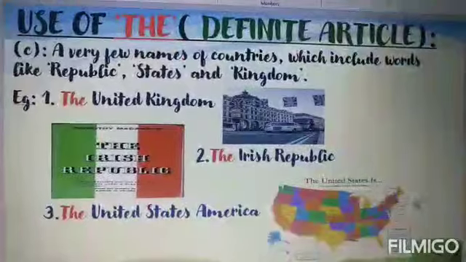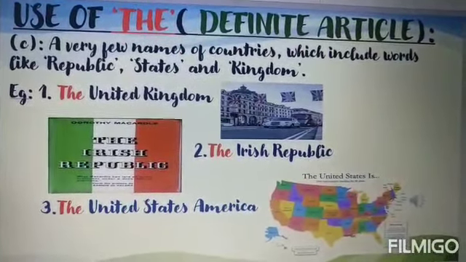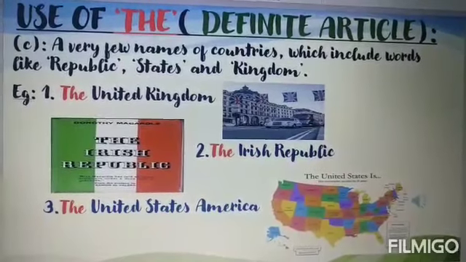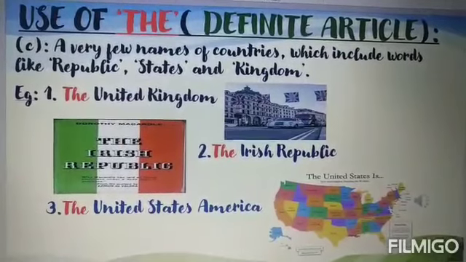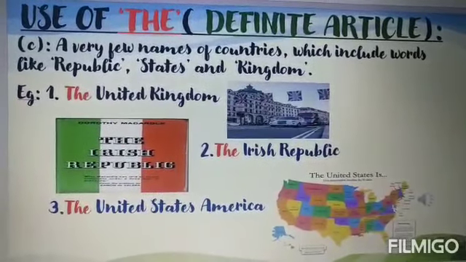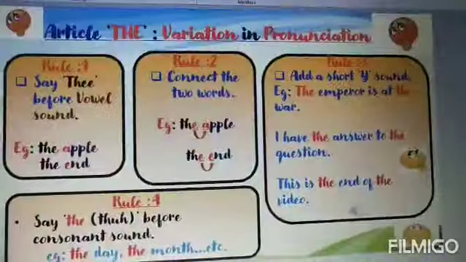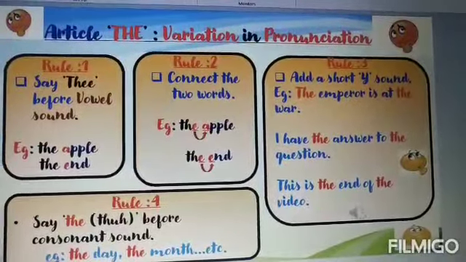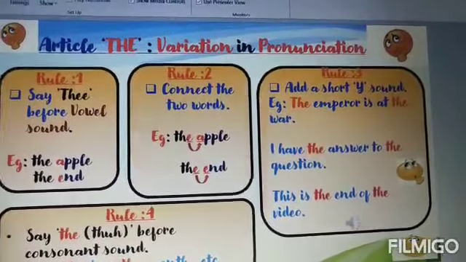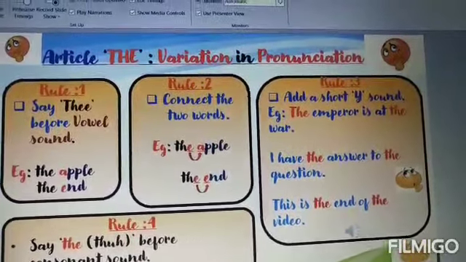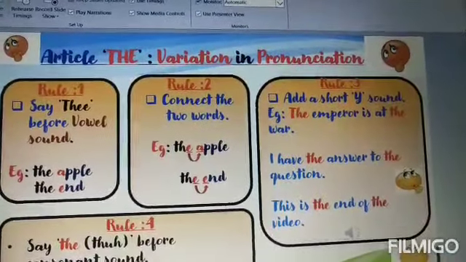Definite articles are also used with a few names of countries which include words like republic, states and kingdom. For example, the United Kingdom, the Irish Republic, the United States of America. We will see about the pronunciation of the definite article. There is a variation in pronunciation depending on the situation, looking at whether it is a vowel sound or a consonant sound.